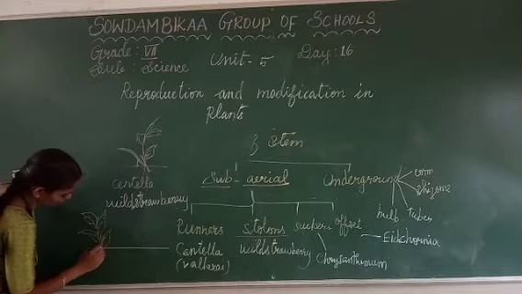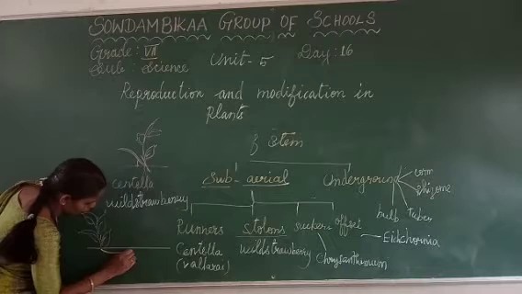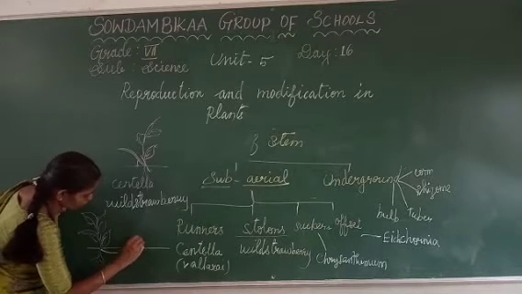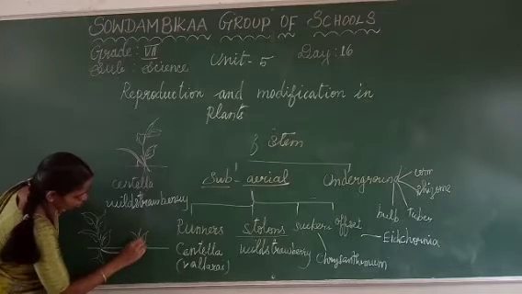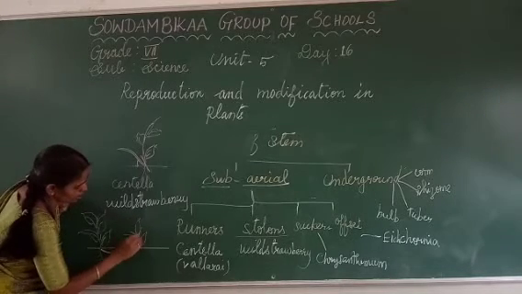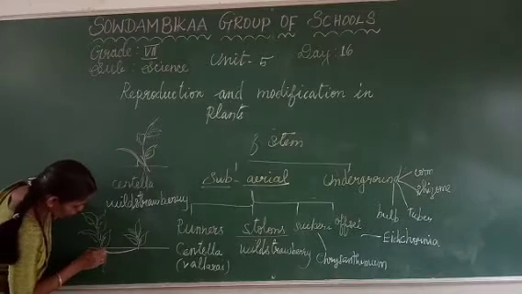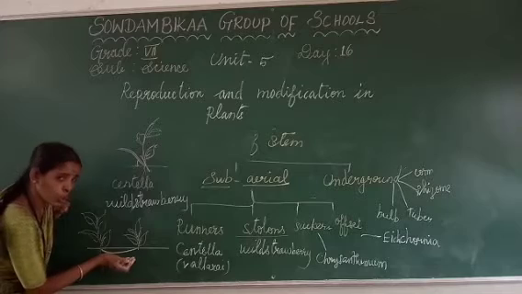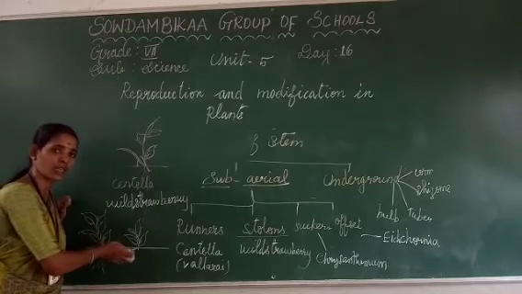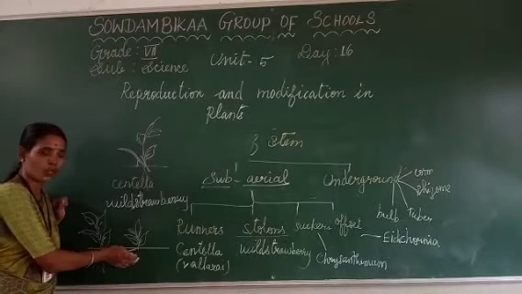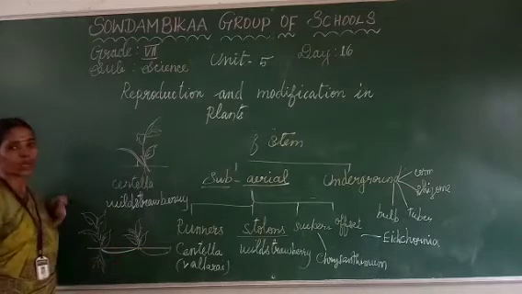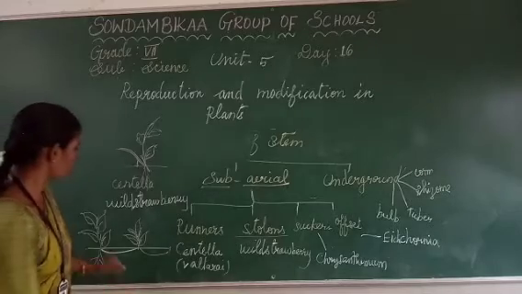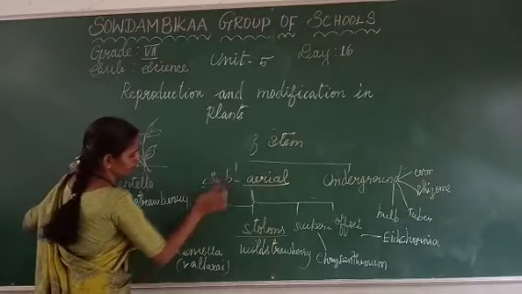From the nodes of the mother plant, some distance away, the branches will go like that to form a new plant. Okay, are we clear about the wild strawberry? Shall we go to the suckers?